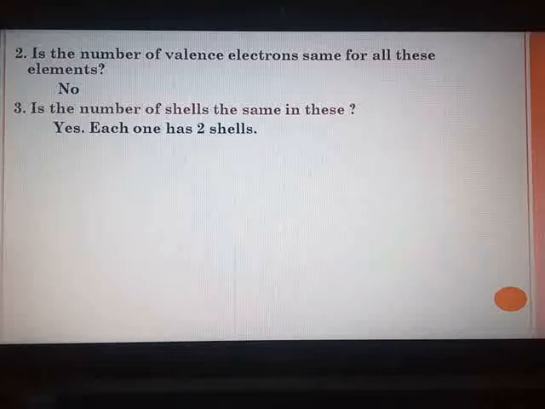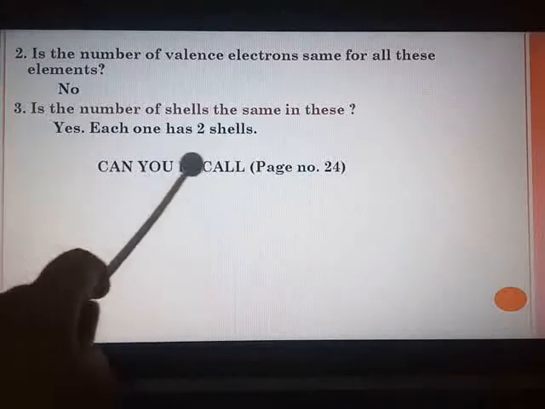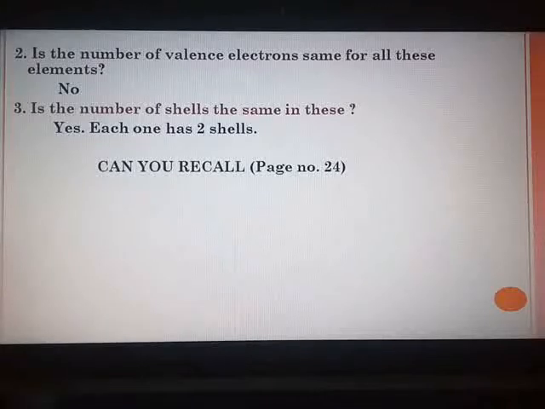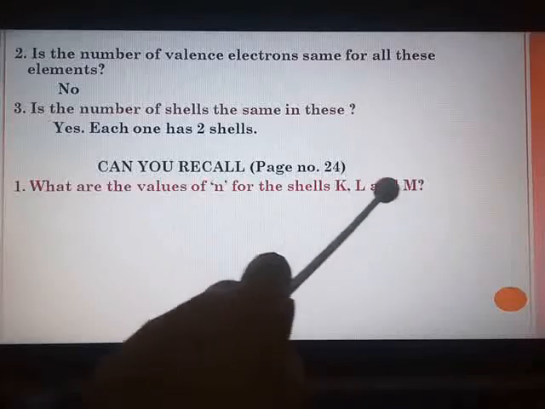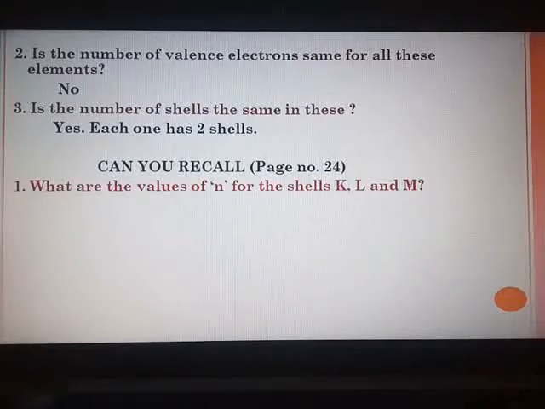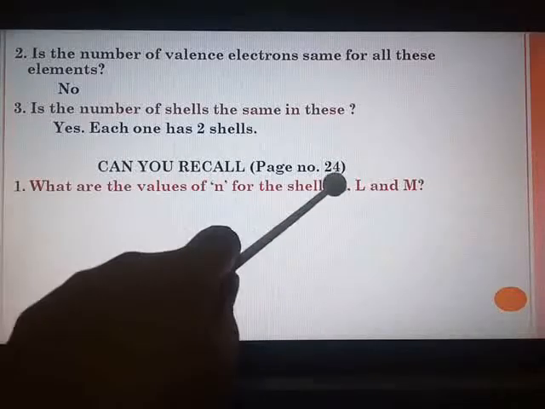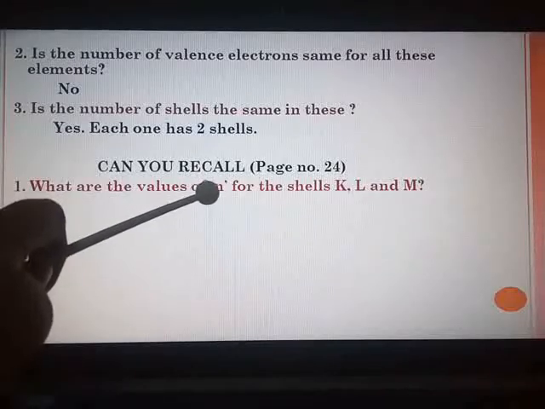Very simple one. Turn your page and move to page number 24. Page number 24, can you recall? You have in the center of the page, the first question: what are the values of n for the shells K, L and M? You know the first 4 shells are K, L, M and N. So you have to write the values of n. n means the number of the shell.